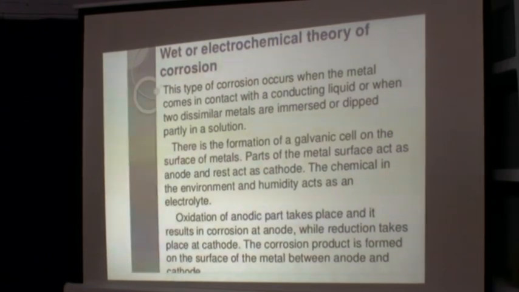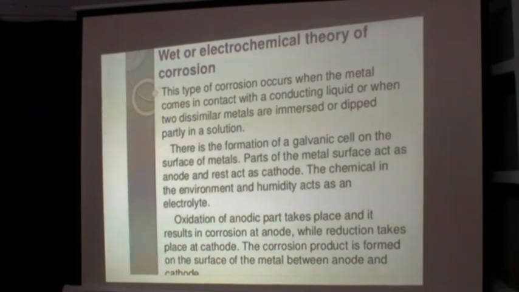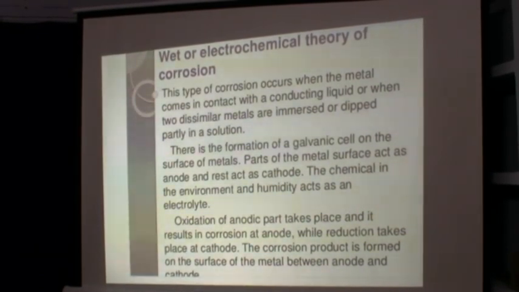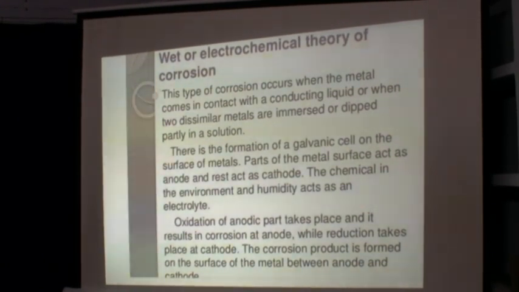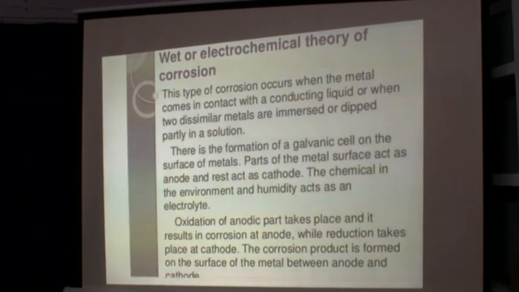So what happens here is that there is a difference in the oxygen exposure of the metal surface, and thereby one part of the metal acts like an anode and the other part acts like a cathode, and the immediate solution in contact with the metallic surface acts like an electrolyte, facilitating the process of corrosion. So corrosion is an electrochemical reaction where you have a cathode, an anode and an electrolyte, and thereby there is a reaction that enables the metal to react with the environment. So here we have the chemical reaction that is going on.